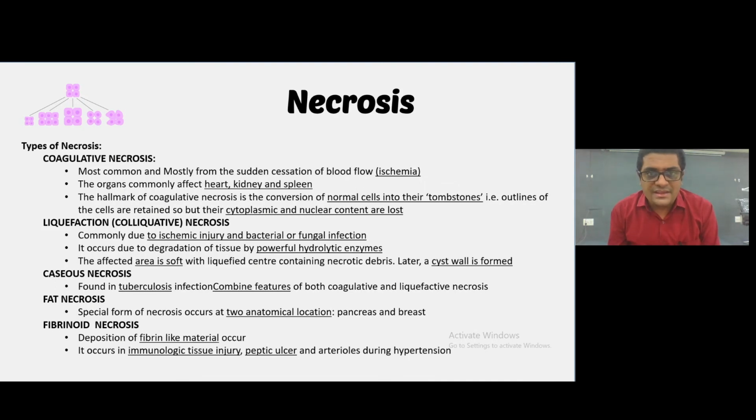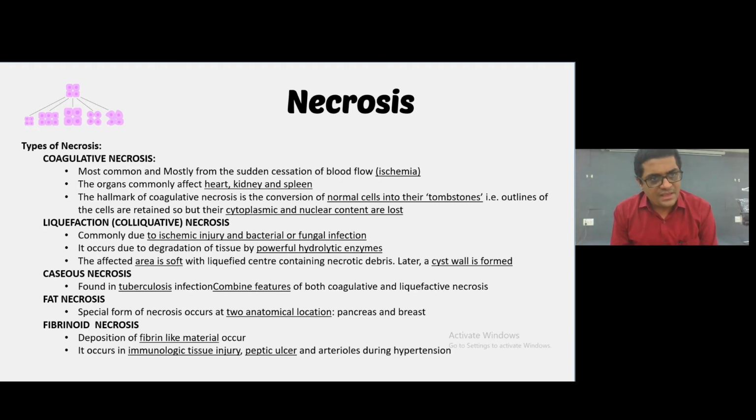Now, what are the changes that occur in different types of the necrosis? Coagulative necrosis is the most common and mostly results from the sudden cessation of the blood flow. The organs mostly affected are heart, kidney, and spleen. The hallmark of coagulative necrosis is the conversion of normal cells into their tombstone-like cells. Outlines of these cells are retained, but their cytoplasmic and nuclear content are lost in the coagulative type of